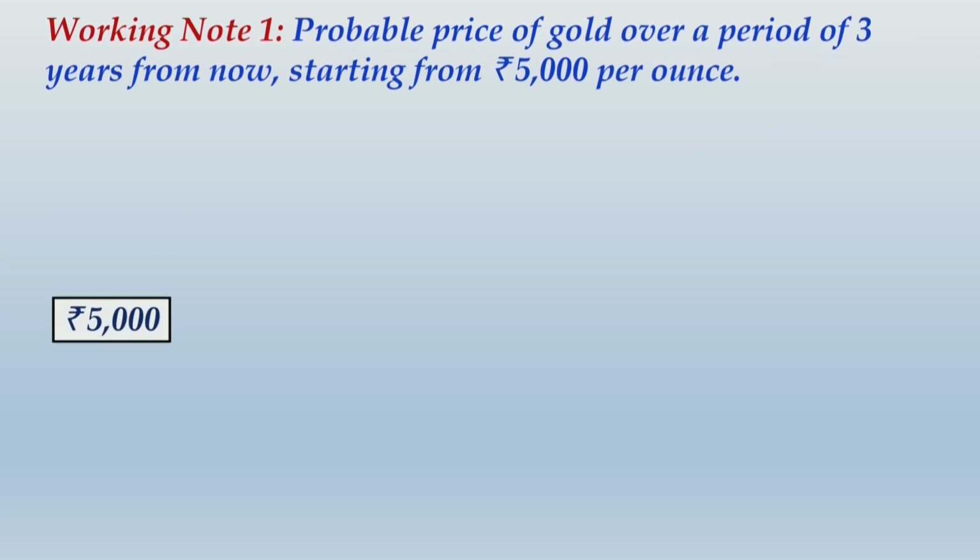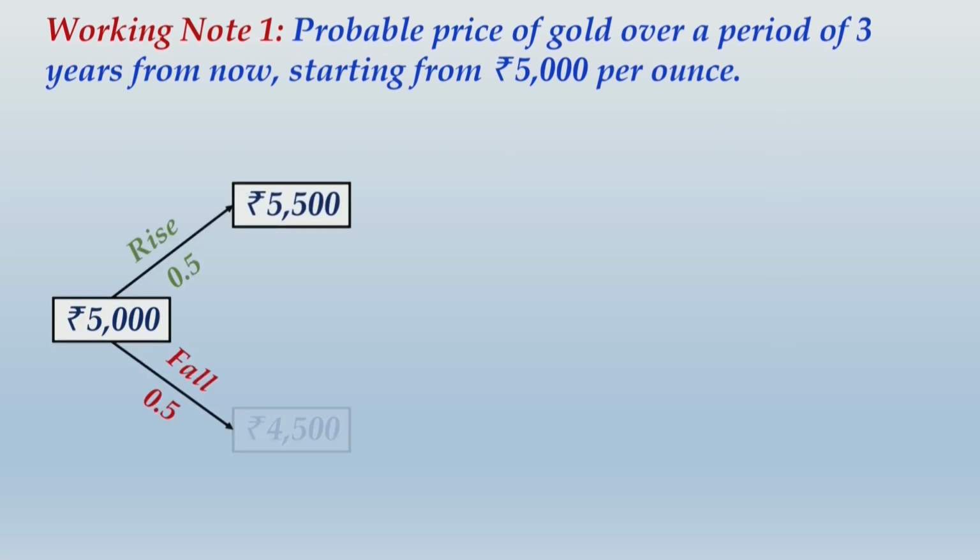It is equally likely to happen that the price may either rise or fall by 500. So if it rises by 500, what is 5,000 now will become 5,500 in 1 year time, or if it falls, it reduces to 4,500 by end of the first year. Now these two are the nodes that represents the two possible outcomes by end of first year. Thereafter, what can happen? From each of these nodes, there will be a further possibility of rise and fall in price, where the probabilities of rise and fall will be same, that is 0.5.